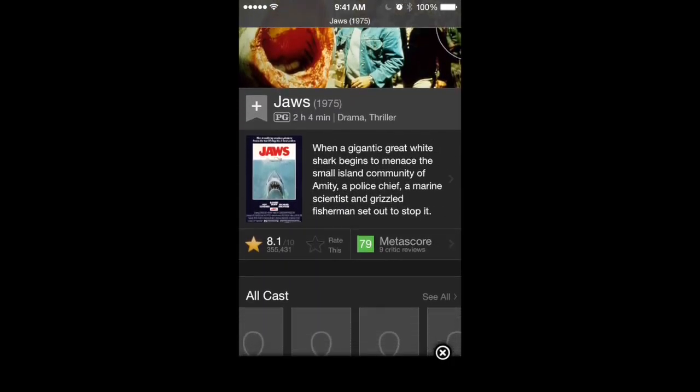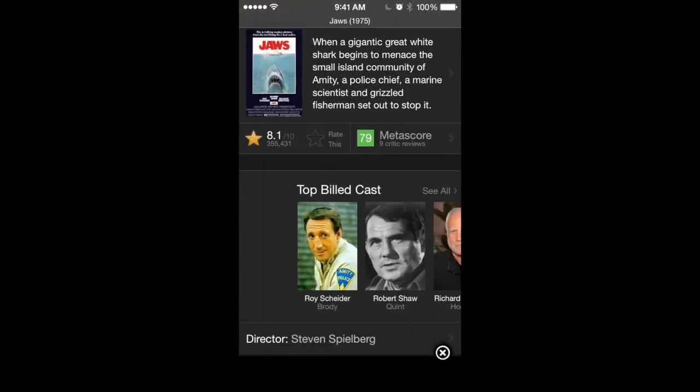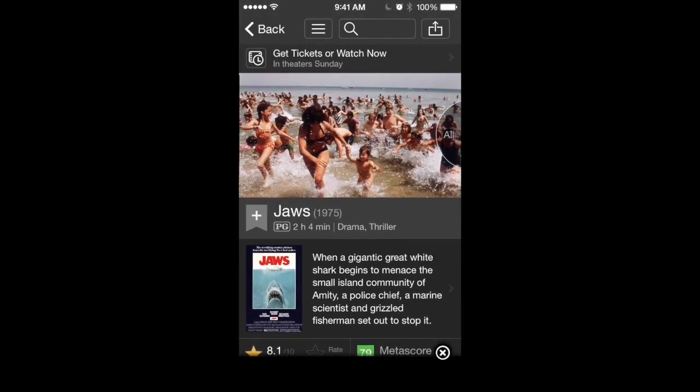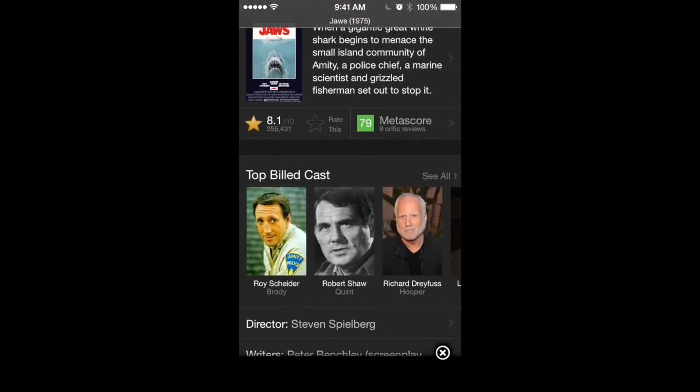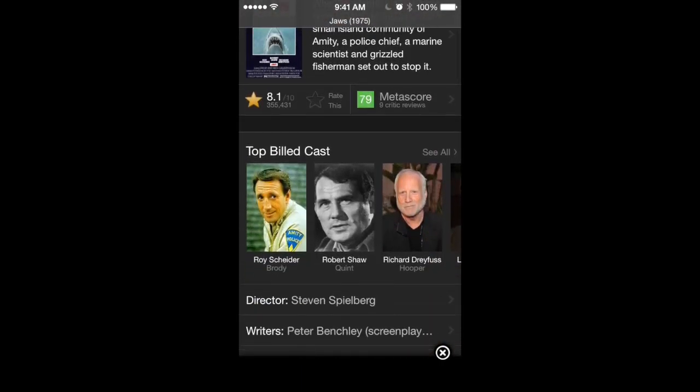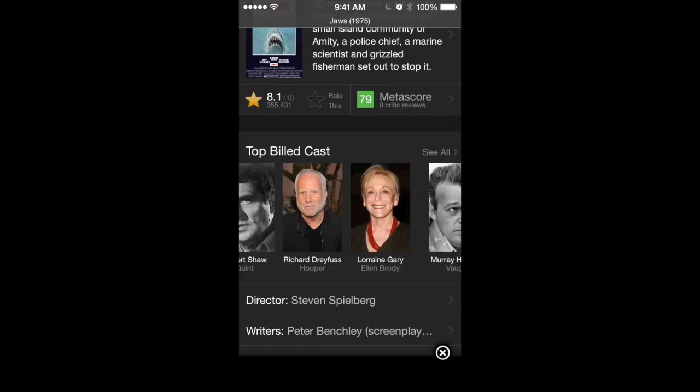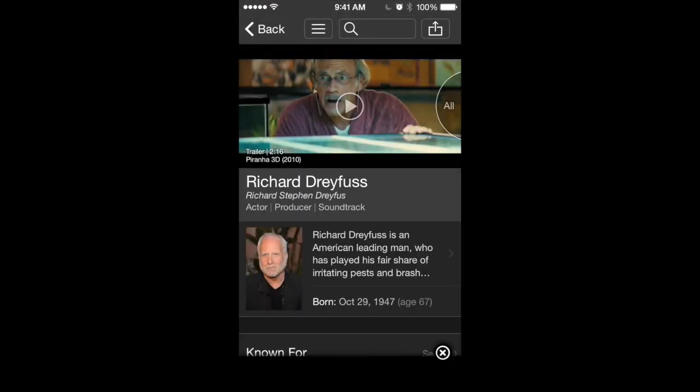But let's say I was watching something on TV right now and I was like, oh, that gentleman looks really familiar. He was in that Jaws movie. I wonder if it's him. So here he is. I recognize his face. I click on his page, Richard Dreyfuss, and then I can confirm whatever movie I'm watching right now.